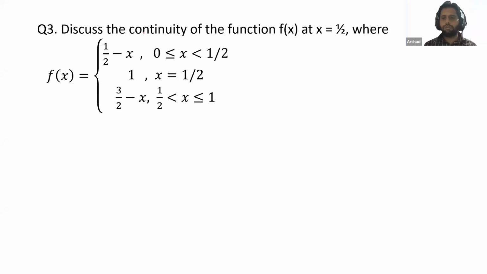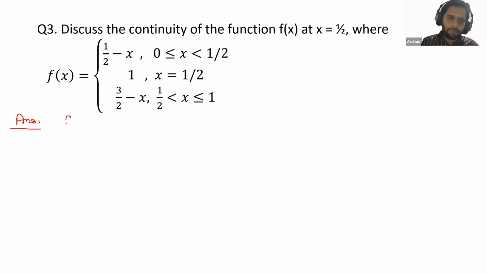Okay, so when we were doing the limits, I already told you that in two cases, you always need to use the LHL and RHL concept. First is when you have an inequality in the question. And the second is when you have a modulus in the question. Because in class 11th, you have already defined the modulus. We will again check whenever we get a question of mod here.